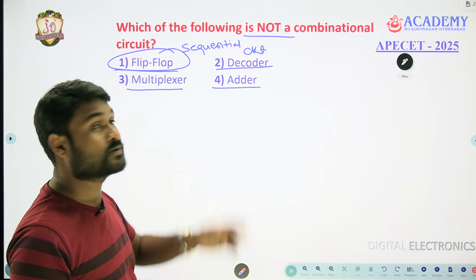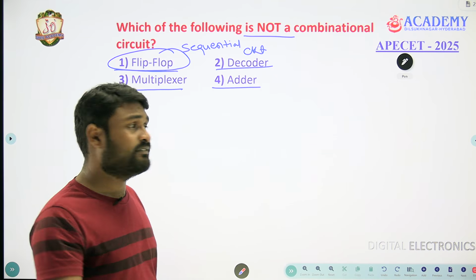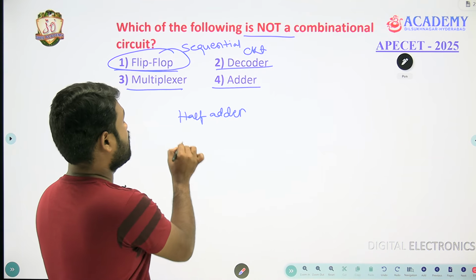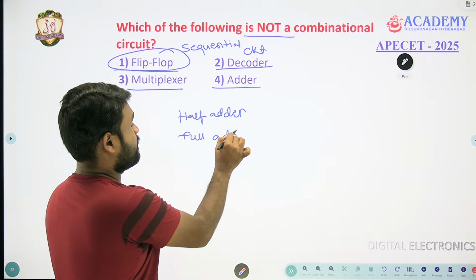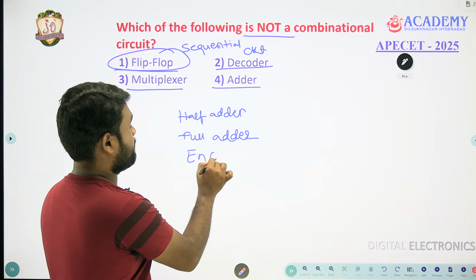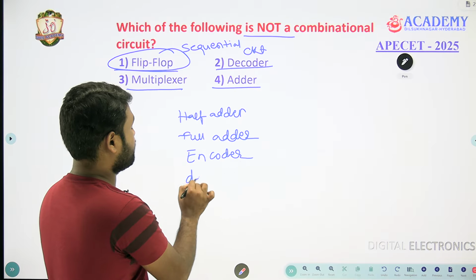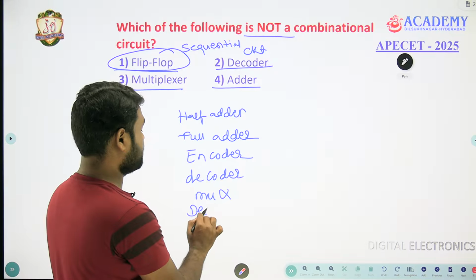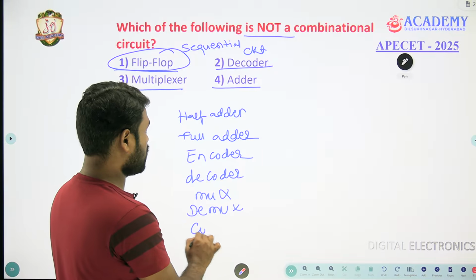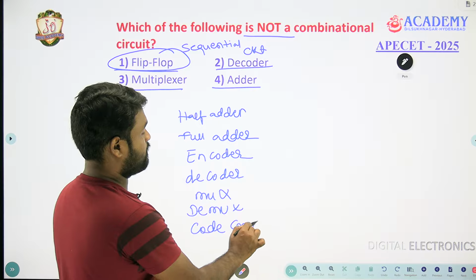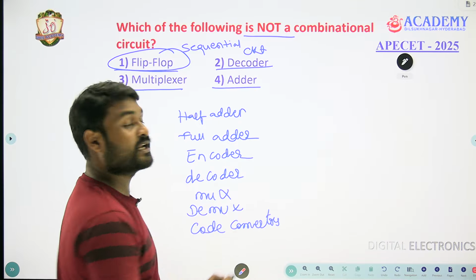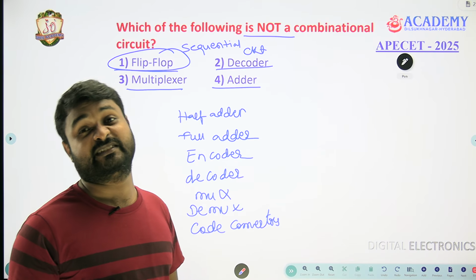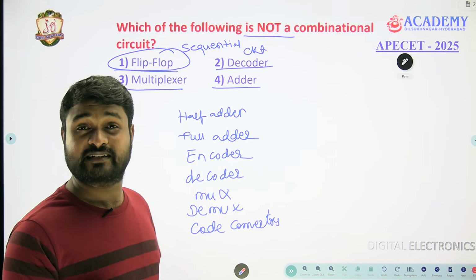In our diploma we basically read half adder, full adder, encoder, decoder, multiplexer, demultiplexer, and code converters, which are binary to gray, gray to binary, BCD to binary, binary to BCD, and the XS3 code converter.